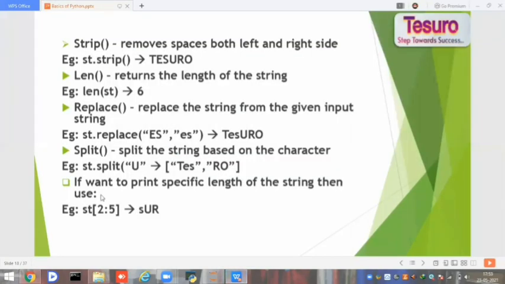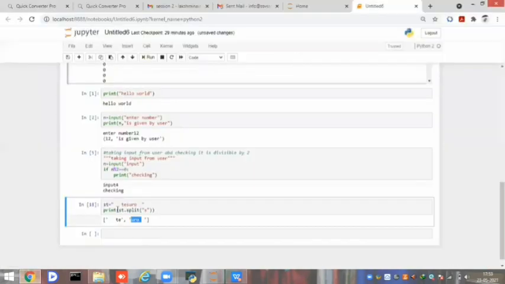Next, if you want a specific part of the string, you can give the corresponding index. For example, if you want the string from T to S, how will you give it? st of 0:3.